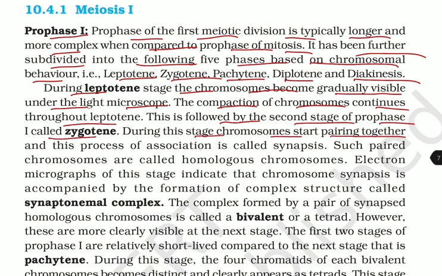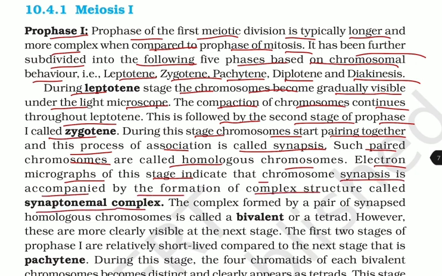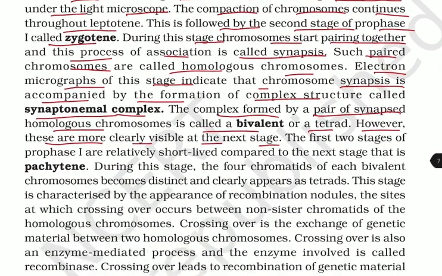During this stage, chromosomes start pairing together, and this process of association is called synapsis. Such paired chromosomes are called homologous chromosomes. Electron micrographs of this stage indicate that chromosome synapsis is accompanied by the formation of a complex structure called the synaptonemal complex. The complex formed by a pair of synapsed homologous chromosomes is called a bivalent or a tetrad. However, they are more clearly visible at the next stage.